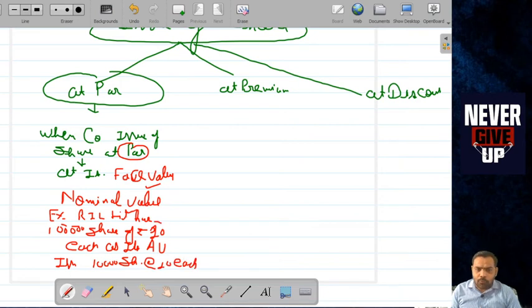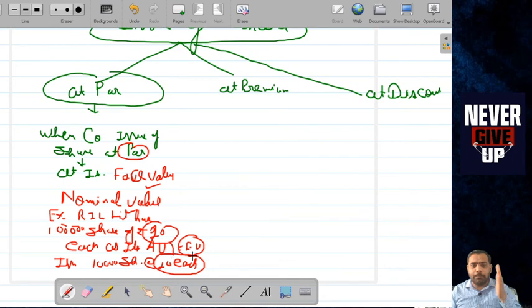Then a share of rupees 10 is issued at rupees 10 each. It means equal to the face value. When the company issues share equal to the face value, it is issue of share at par.